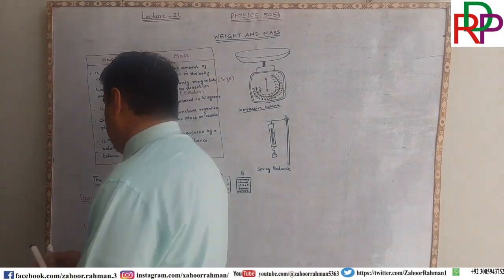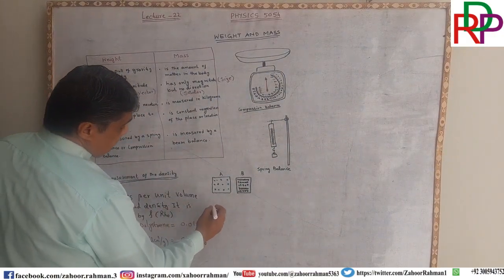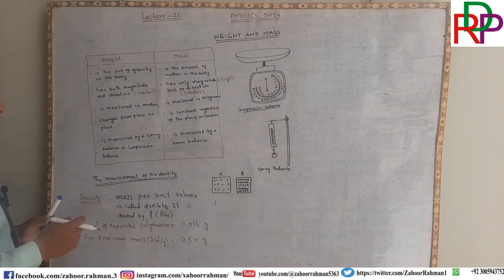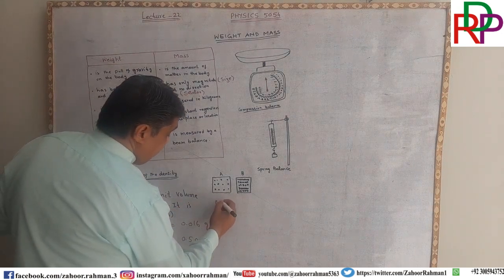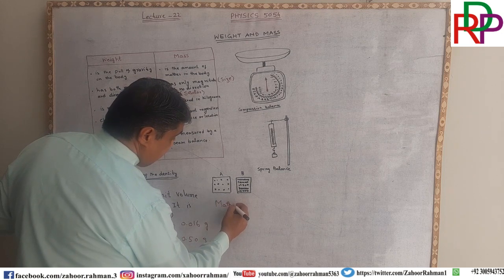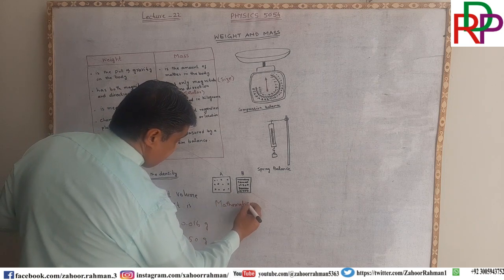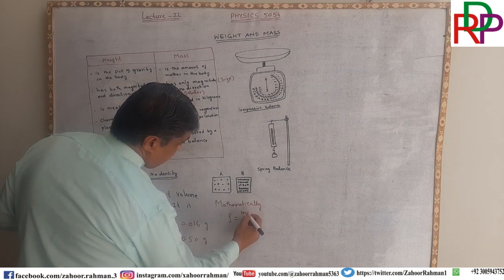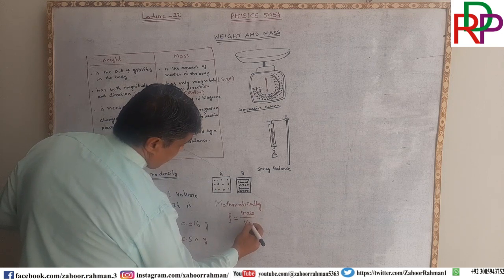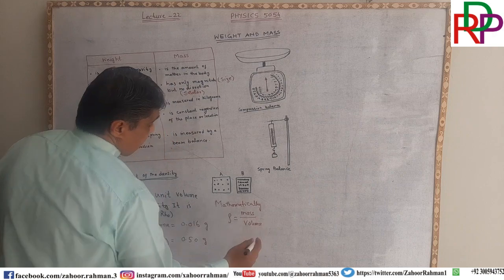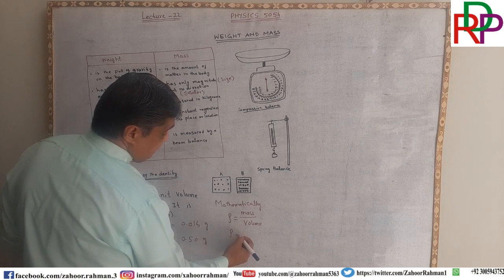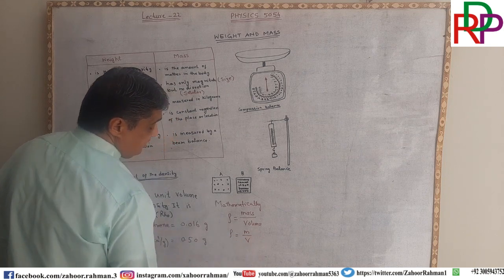First of all, I want to tell you that the unit of density is kilogram per cubic meter, but before that I am writing that mathematically rho is equal to mass per unit volume. That is the mathematical form: density equals m divided by v.